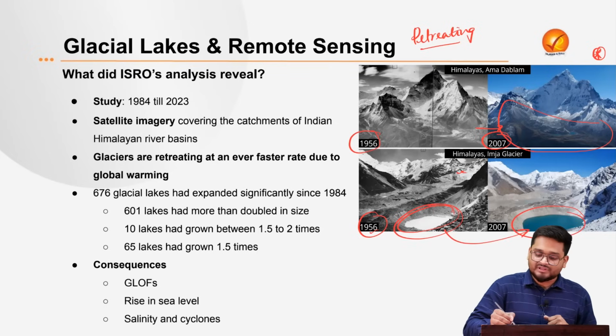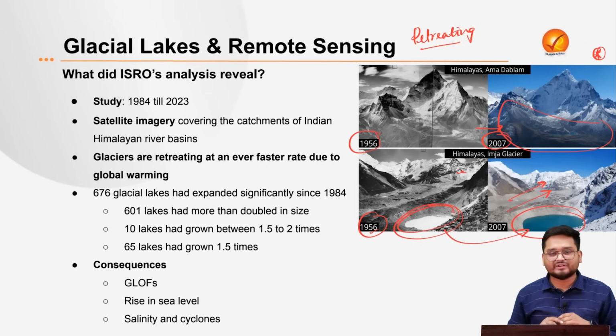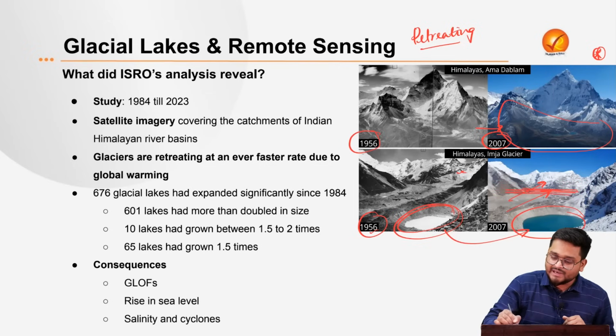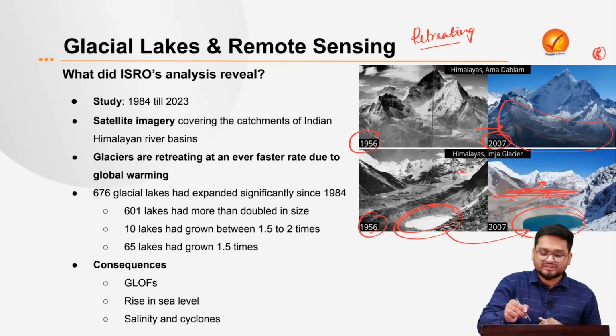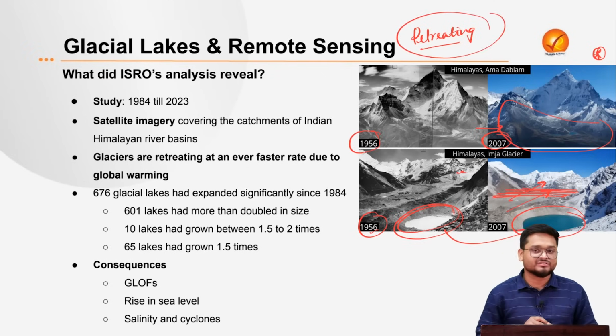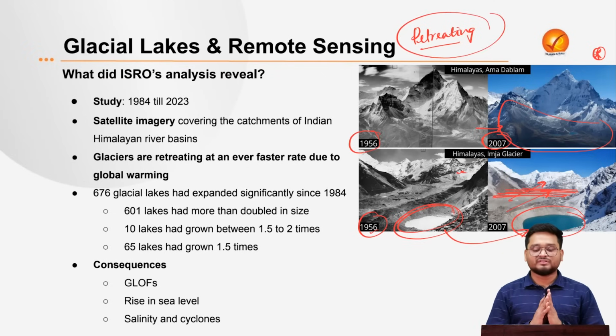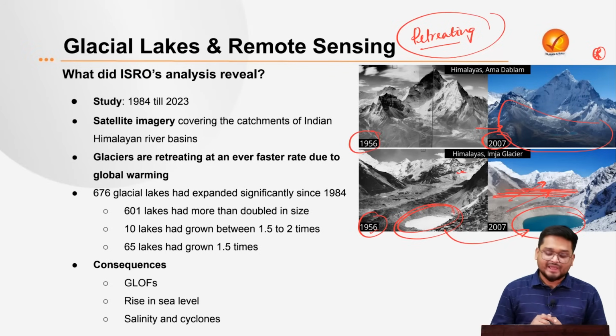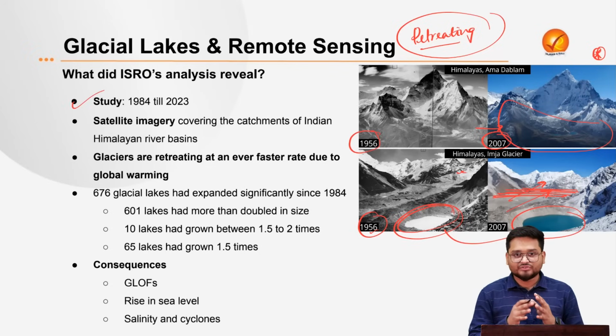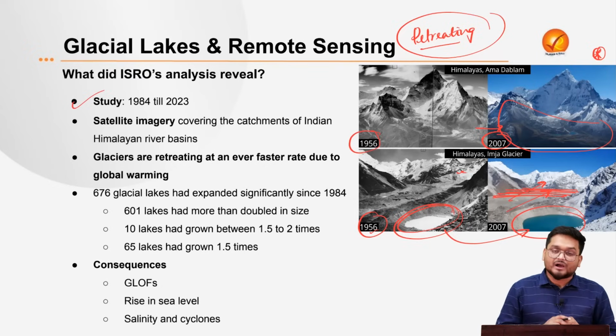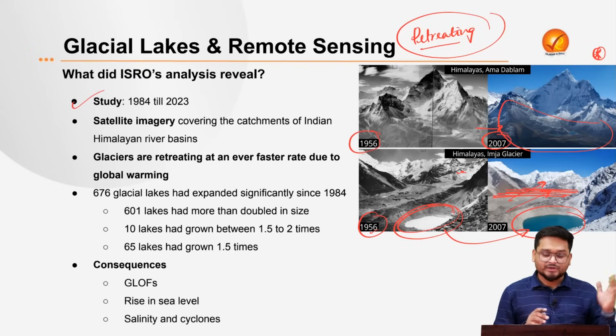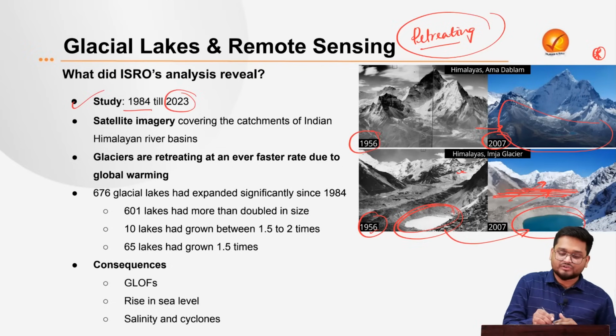Why? Because the ice has melted and the glaciers have receded to the higher altitude of the mountain. You cannot find the glaciers anywhere here anymore. So this condition is known as retreating glaciers, and this condition is never good for the mountain ecosystem.